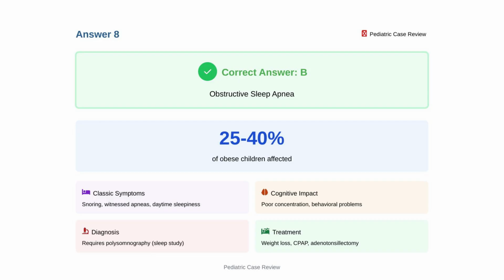Classic symptoms include snoring, witnessed breathing pauses, daytime sleepiness, and poor concentration. Sleep apnea can cause significant cognitive impairment and behavioral problems. Diagnosis requires polysomnography. Treatment may include weight loss, continuous positive airway pressure, or adenotonsillectomy in selected cases.